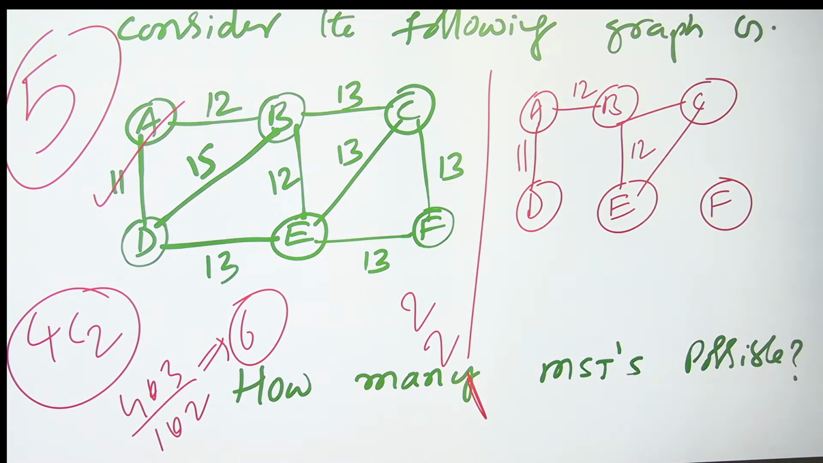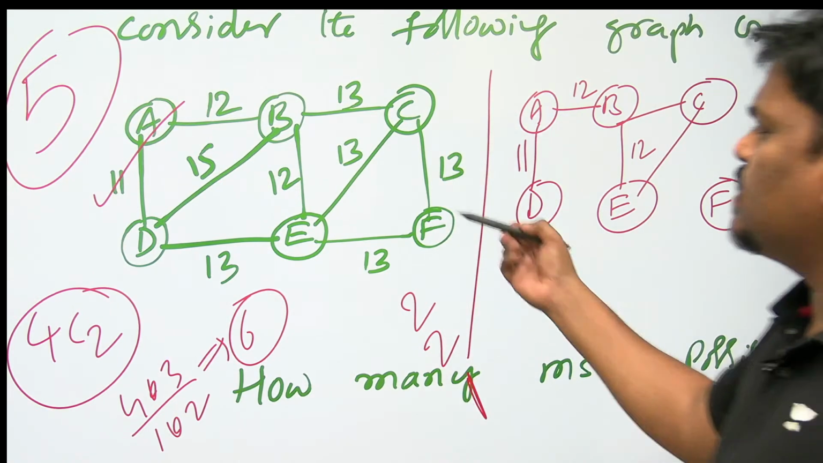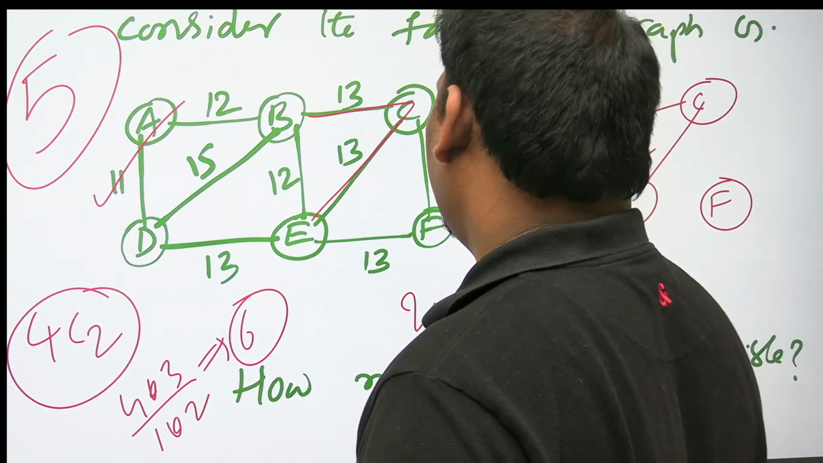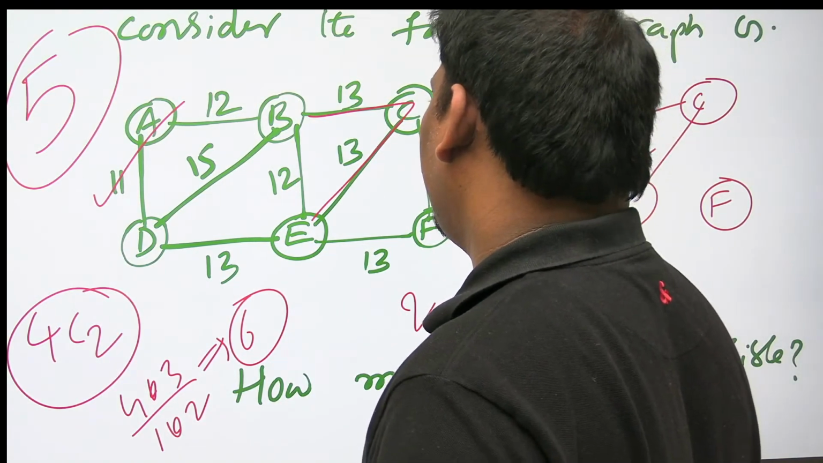So out of 4, selecting 2, 4C2, is 6 ways. Out of them 1 creates a cycle. This is the only cycle, I think. With the 2 edges, it is the only cycle. Further, if you take 3, a length-3 cycle is there, but I am not taking 3 edges, only 2.